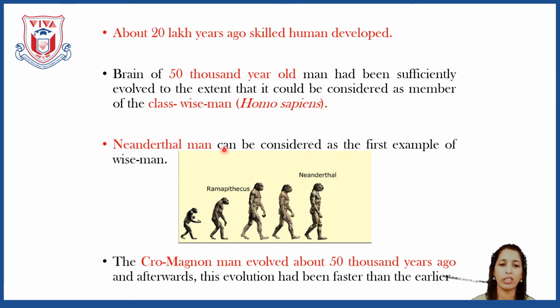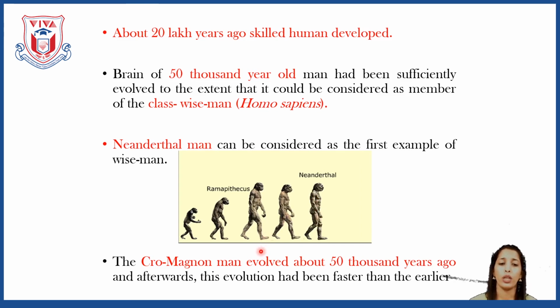Next comes the Neanderthal man, who can be considered the first example of wise man. You can see here Ramapithecus with the erect posture, then the next Homo sapien, then comes the Neanderthal man, who was the first example of wise man. He was a wise man because he was not like other animals. He was doing activities which differentiated him from other animals. He was using his brain for activities that made him different from other animals. So it is a wise man, Neanderthal.